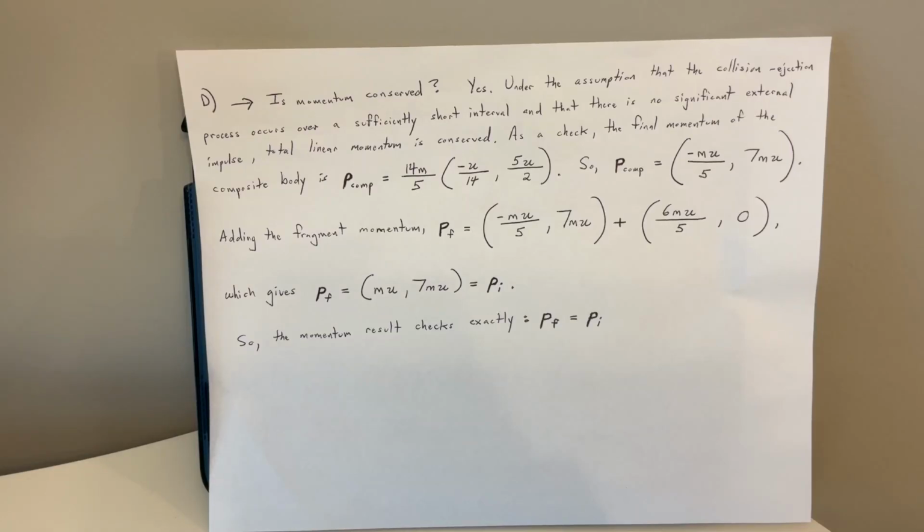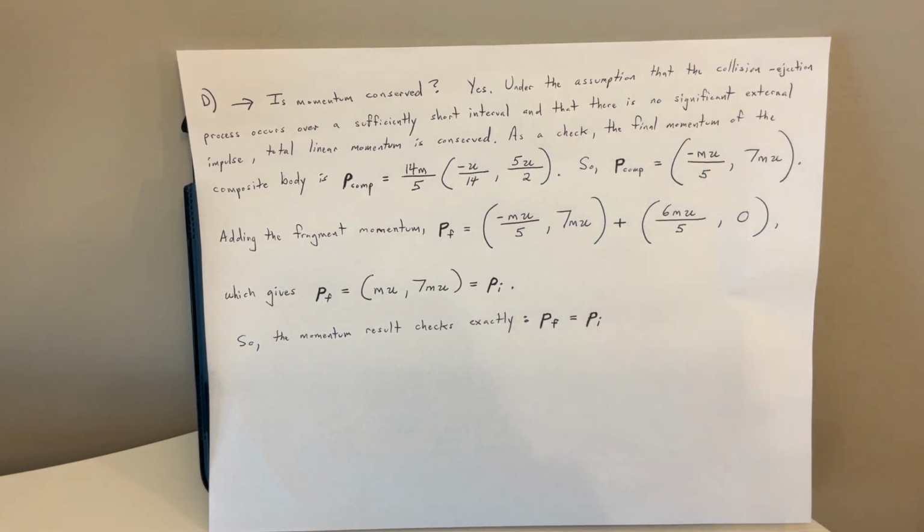All right, so part D, for the momentum and variable mass collision problem, we want to determine whether momentum is conserved. Okay, so for part D, is momentum conserved? What we can conclude is yes. Under the assumption that the collision ejection process occurs over a sufficiently short interval and that there is no significant external impulse, total linear momentum is conserved.